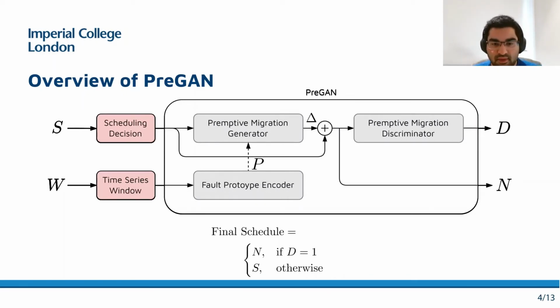This architecture allows PreGAN to be modular and utilize any underlying scheduler, for instance one that aims to minimize energy versus another that aims to minimize response time. PreGAN just aims to modify that decision based on fault class predictions and uses the best one. Further details on the implementation of each component, that is the generator, discriminator, or encoder as neural networks, can be seen in the paper.